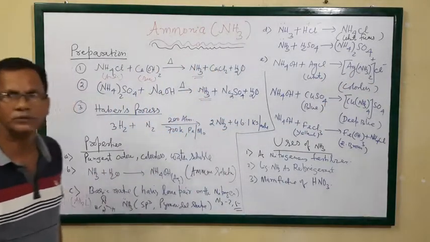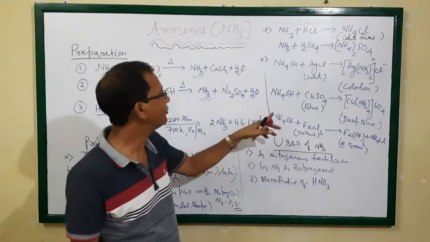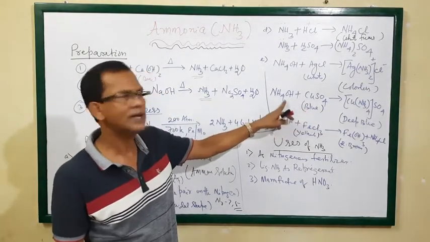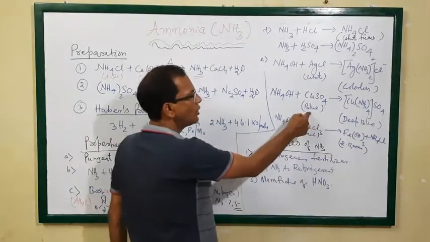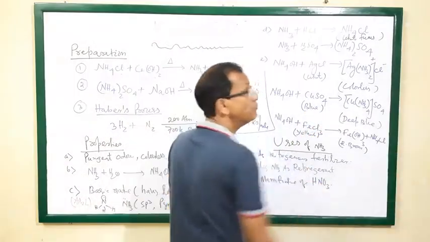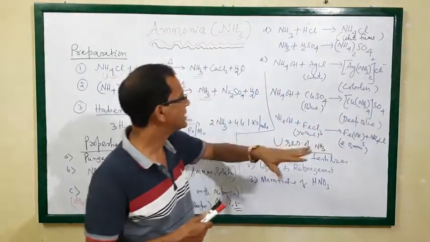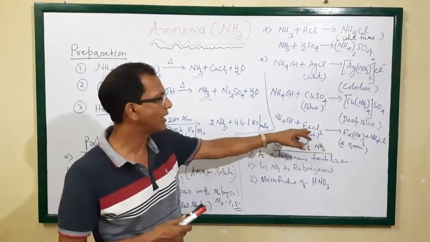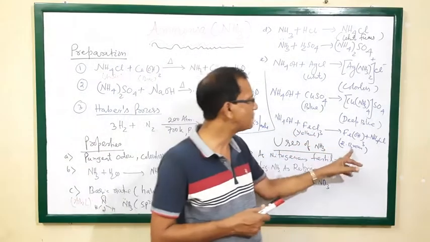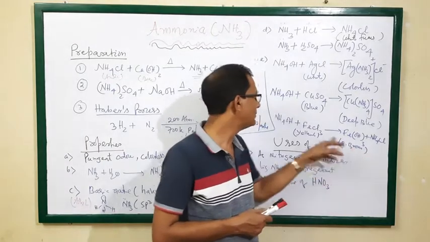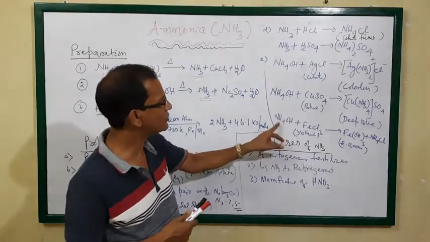Then next is ammonia solution with copper sulfate. When you mix ammonia solution and copper sulfate, there is formation of a deep blue color. Your copper sulfate is blue, and when mixed with the ammonia solution it becomes deep blue. Then ammonium hydroxide with ferric chloride. When ammonia solution is mixed with ferric chloride, it produces the reddish brown color of ferric hydroxide. The ferric chloride color is yellowish.